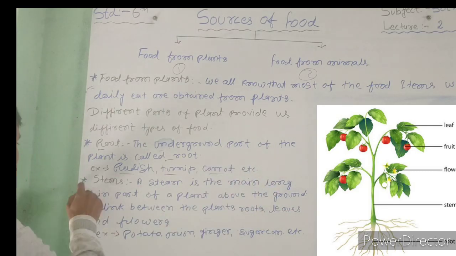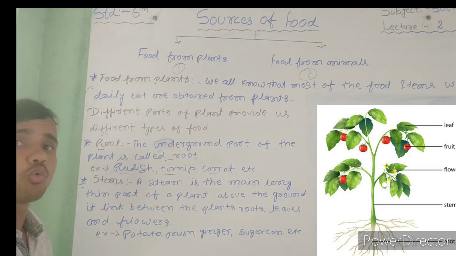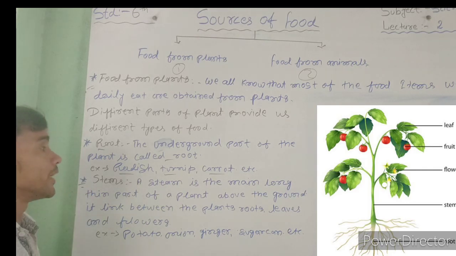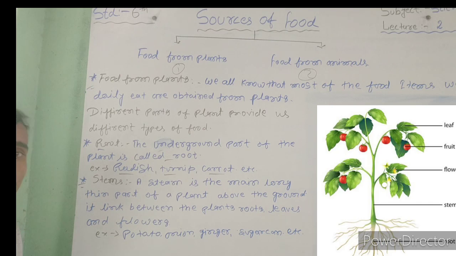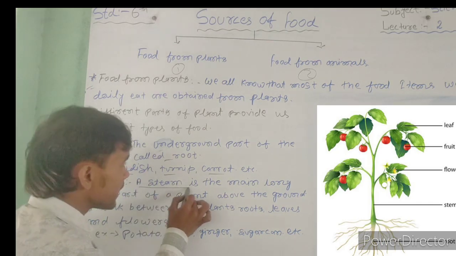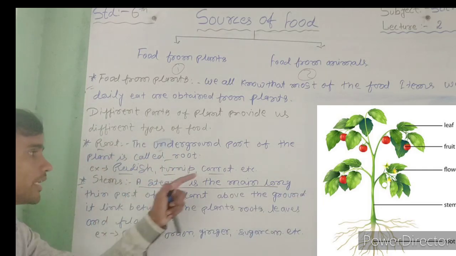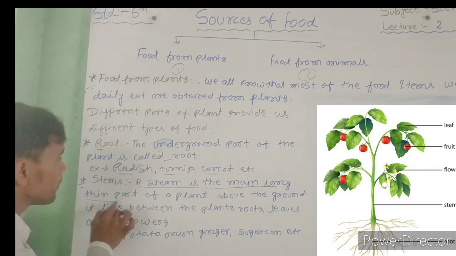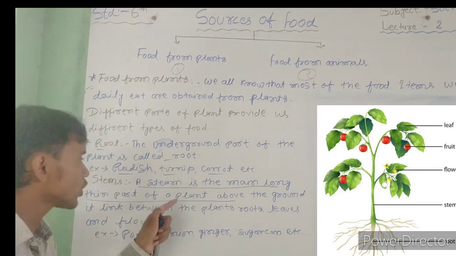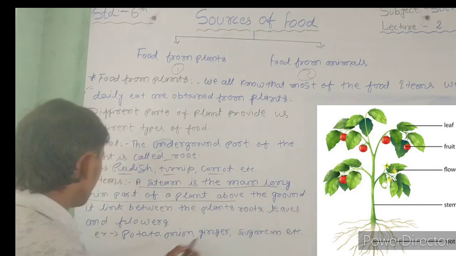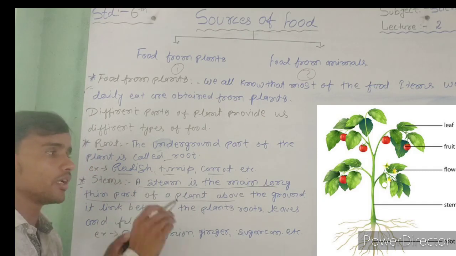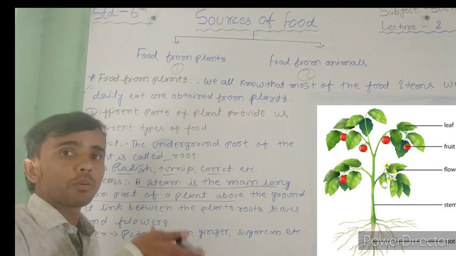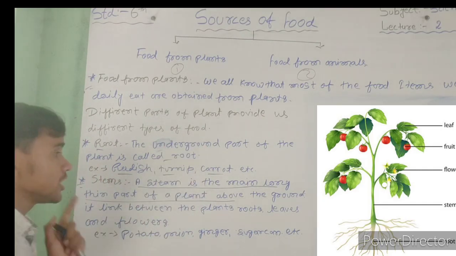Okay, next topic is stem. So how to use the stem? It means stem is just like the upper part of the root. See here, stem is the main long thin part of a plant above the ground. It means above the ground, above the root. The upper part of the root is also called stem.